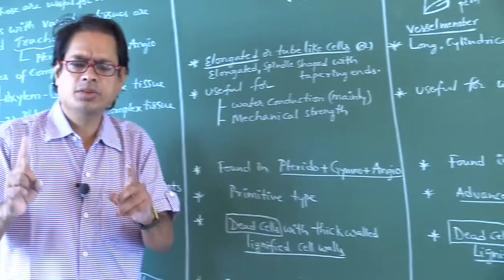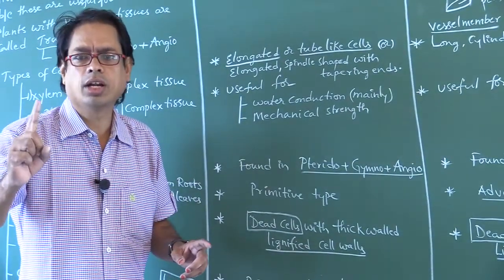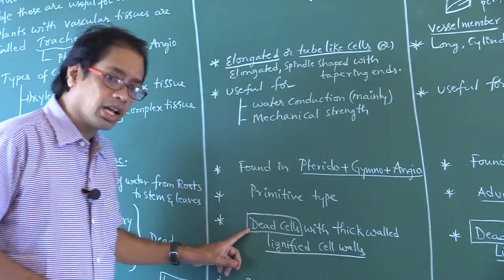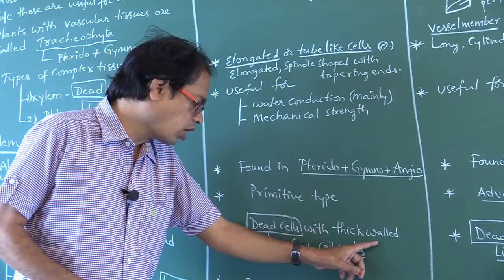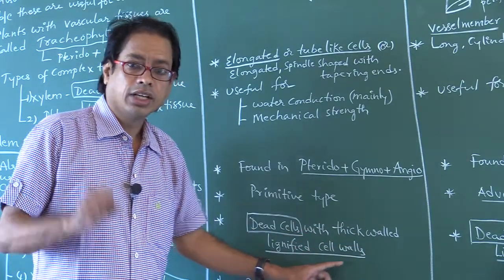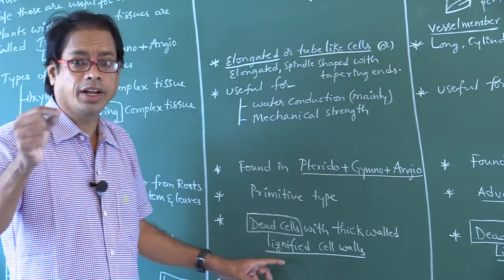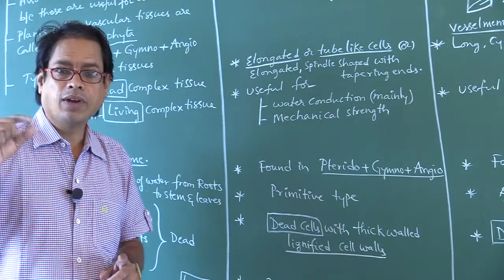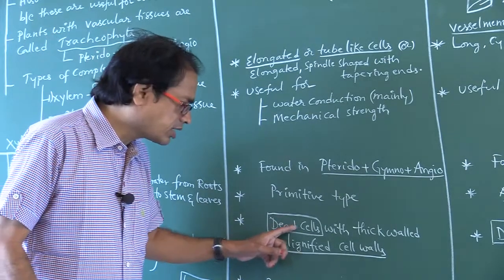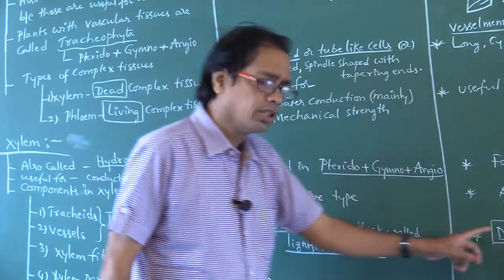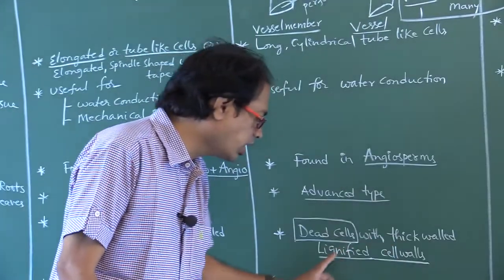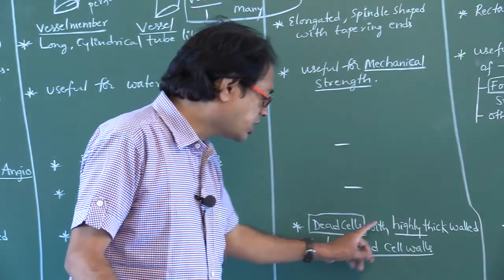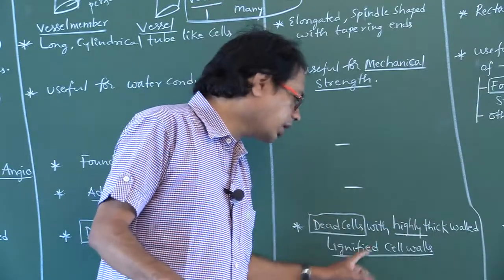Wherever you are saying dead cells, it means cell walls are thick walled, made up of lignin. Lignin means secondary cell wall. So, these are dead cells with thick walled lignified cell walls. Tracheids, vessels, and xylem fibers are also dead cells with thick walled lignified cell walls.